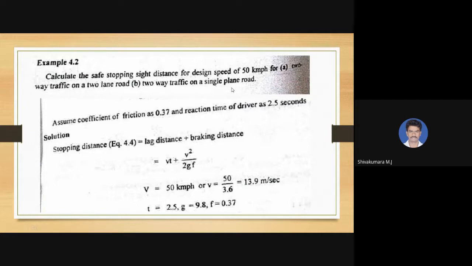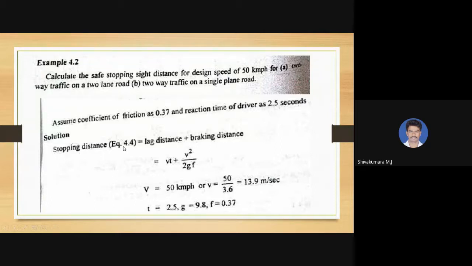If it is not mentioned here, then we have to assume it. However, in the GATE examination, it must be given or mentioned. Assume the coefficient of friction as 0.37 and the reaction time of the driver as 2.5 seconds. Both data will be given in the question.